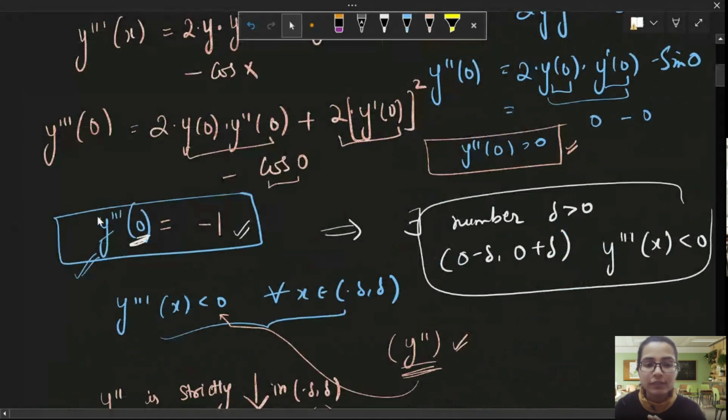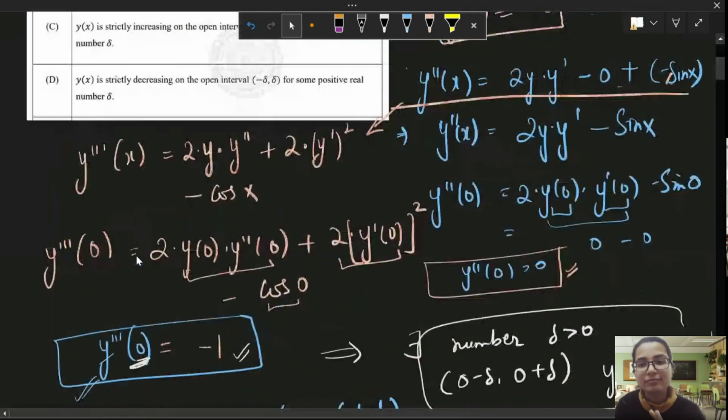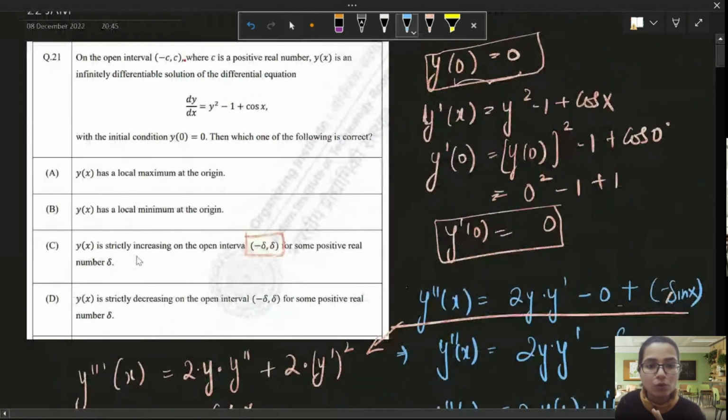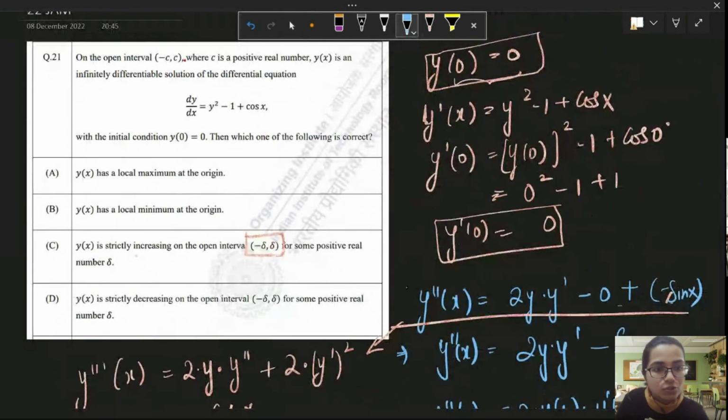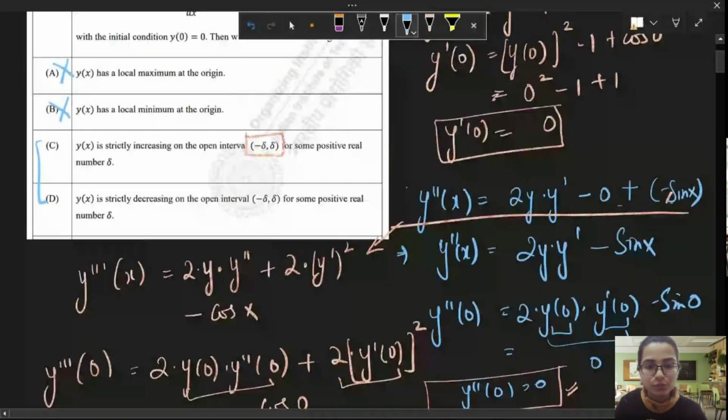So its fourth derivative, you won't find out the fourth derivative. Only even derivatives can help you determine whether a function has a local minima or maxima. If your odd derivative gives you a non-zero value, then the test tells you that that function has no local maxima or minima. So this means because the third derivative is non-zero, both of these options are incorrect. Now C and D, one of these options might be correct.